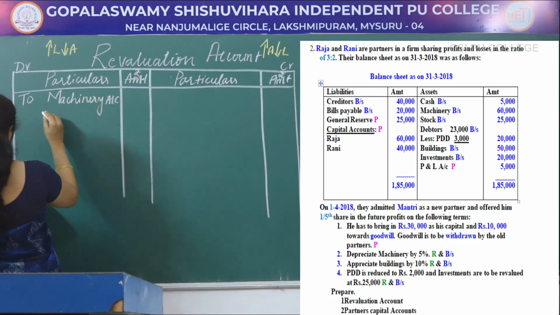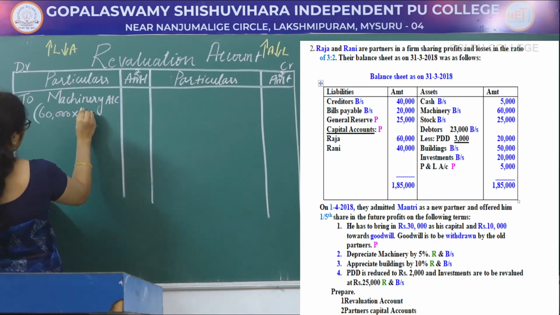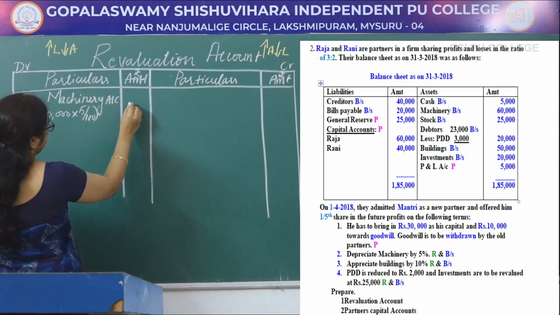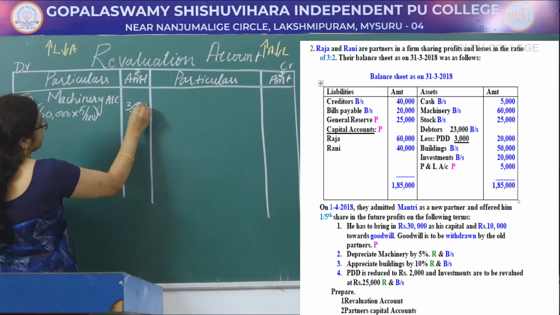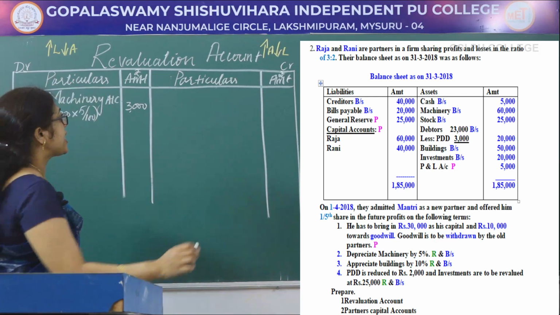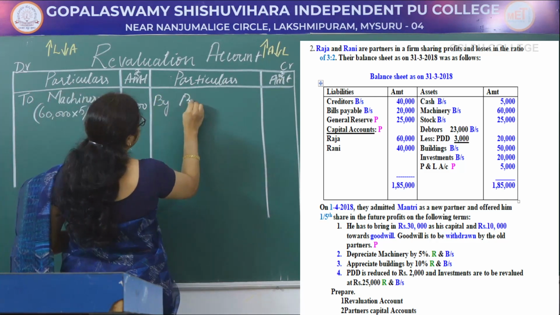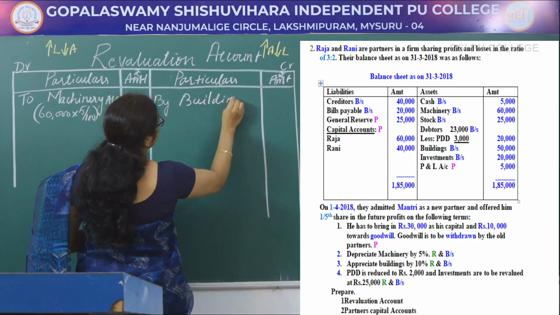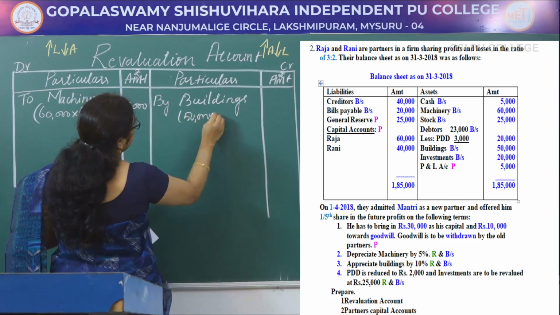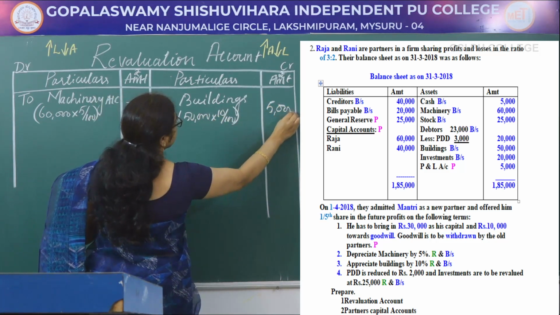Actual value of the machinery, that is 60,000. It is given in the question. You should calculate 5%. 60,000 into 5 divided by 100 equals 3,000. Next one, appreciate building by 10%. So when there is an increase in the asset, it is recorded on the credit side by buildings. Actual value of the buildings is 50,000 into 10 divided by 100 equals 5,000.